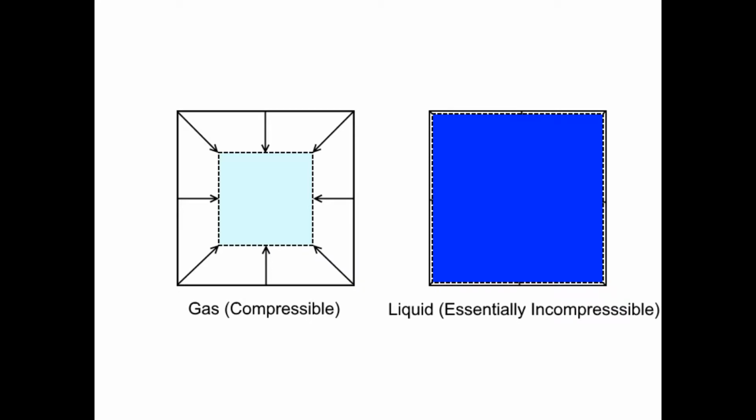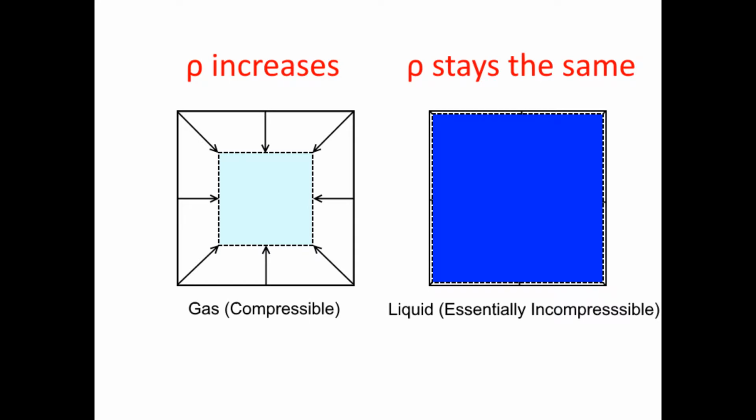For two identical masses under the same increase in pressure, a gas will generally compress quite a lot while a liquid will do more or less nothing. The mass didn't go anywhere, it's just within a smaller volume now, so the density of the gas increased quite a lot while the density of the liquid increased by about zero.